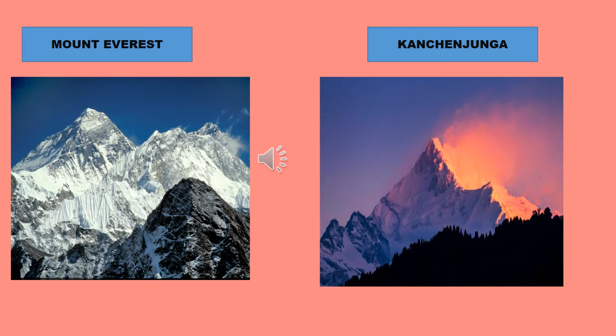These are all the names of rivers, not your friends. So these are all the names of the rivers. The snow which forms, that water gives rise to these rivers: Ganga, Yamuna, Brahmaputra and Indus. So from this, what do you know? Mount Everest is the highest peak in the world, and Kanchenjunga is also a best example. That second picture is also a mountain. So this Kanchenjunga is also an example of a mountain which has a high peak.